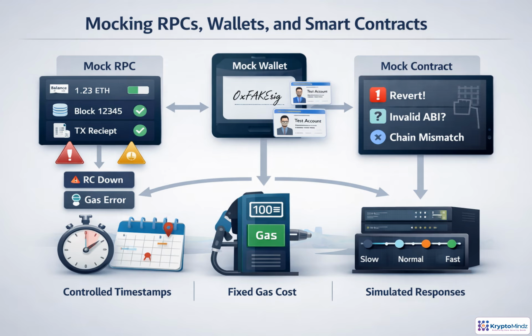Mocking turns blockchain testing into a controlled lab. Instead of calling a live RPC, the agent receives scripted balances, blocks, receipts, and contract reads. Instead of real keys, it signs with fake accounts. This also lets you force the ugly cases: downtime, gas estimation failures, reverted calls, bad ABIs, rate limits, and chain mismatches. The key is determinism. Fix timestamps, gas values, and responses, so each test fails or passes for one clear reason.